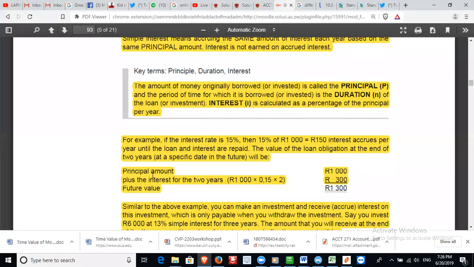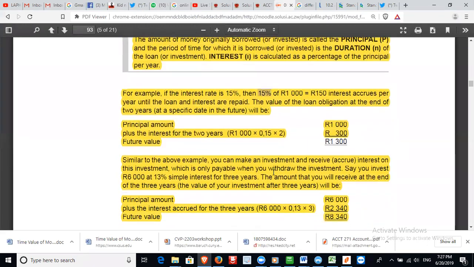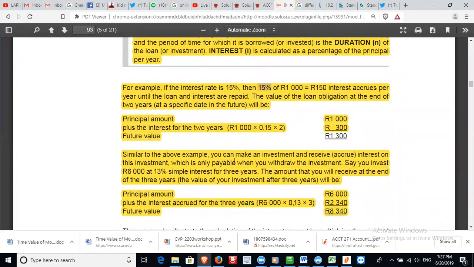So in this instance, we are told, assume you have invested 1,000 at an interest of 15%. The principal amount is 1,000, plus interest for the 2 years, which is 15% multiplied by 2 years, right? Together. Similar to the above example, you can make an investment and receive interest on the investment, which is only payable when you withdraw the investment.